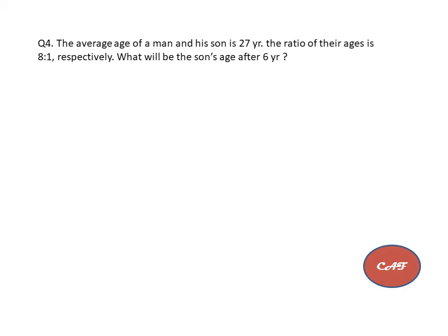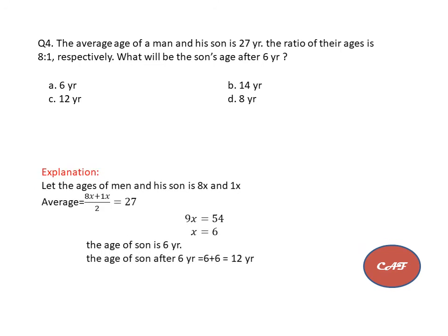Question number 4. The average age of a man and his son is 27 years. The ratio of their ages is 8:1 respectively. What will be the son's age after 6 years? Same here also, whatever they gave in ratio, I am taking as variable. Let the ages of man and his son be 8x and 1x. And he is giving the average of two people. So average we know formula a plus b by 2. So 8x plus 1x by 2 is equal to 27.